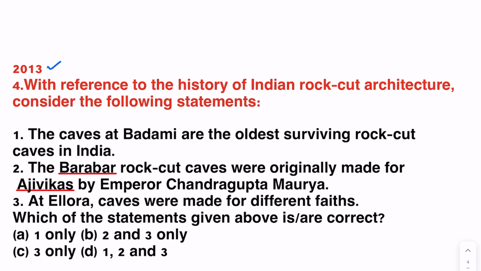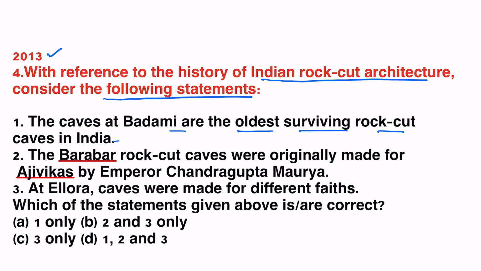Again asked in 2013, with reference to the history of Indian rock cut architecture, consider the following statements. 1. The caves at Badami are the oldest surviving rock cut caves in India. 2. The Barabar rock cut caves were originally made for Ajivikas by Emperor Chandragupta Maurya. 3. At Ellora, caves were made for different faiths. Which of the statements above are correct?